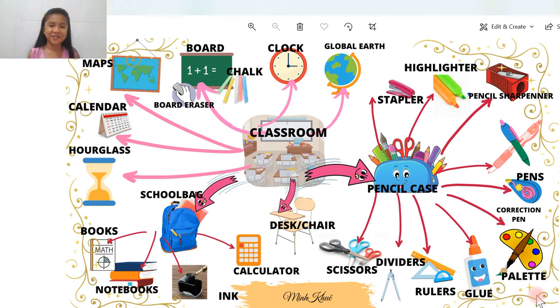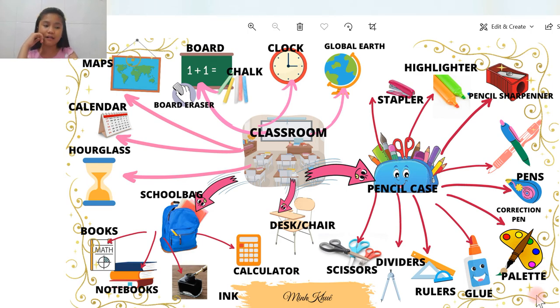But let's get started. First is global Earth. Well, global Earth, or we could call it globe. Globe is a good word to describe the whole Earth. Globe is specially used for studying one subject. Do you know what that subject is? Think about it. I will give you the answer later, but not right now.